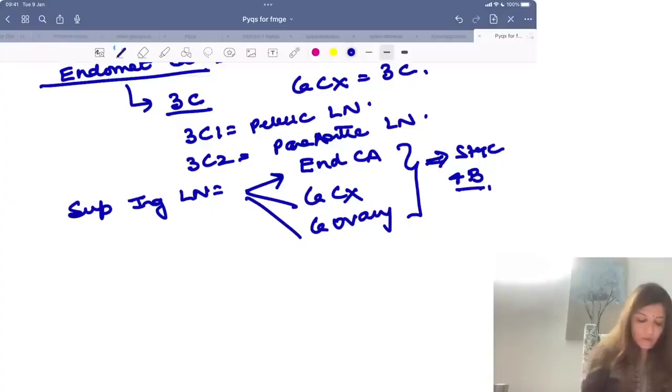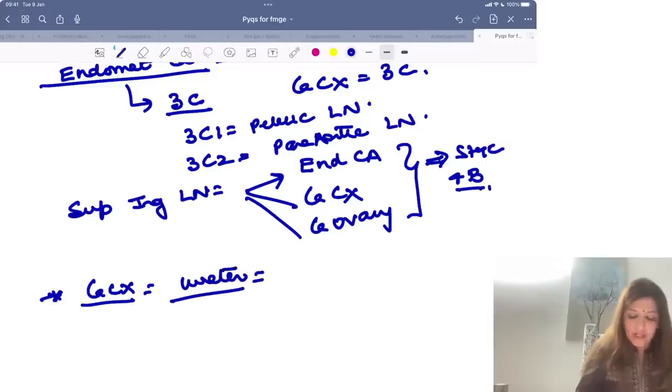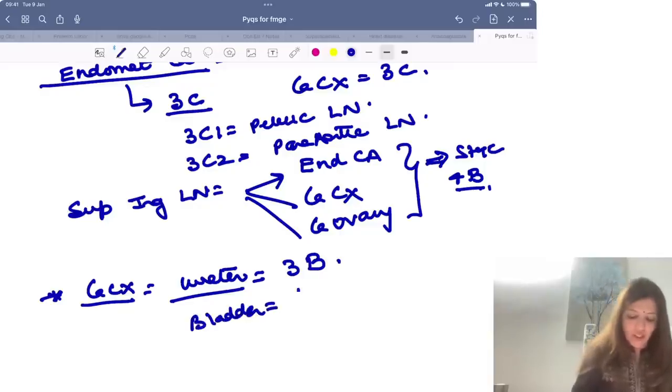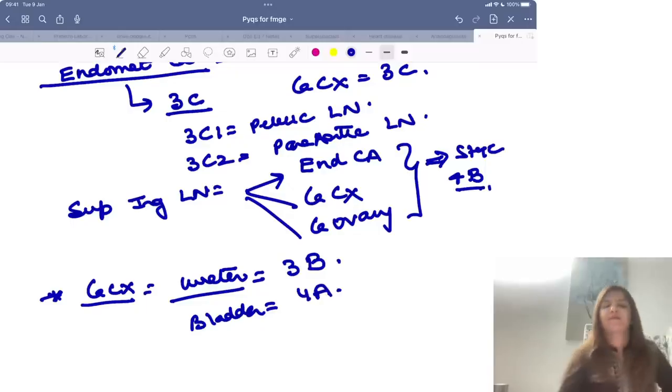Then you have to remember that in cancer cervix, ureter is involved in stage 3B. Right? Bladder is involved in stage 4A. So if you remember this much, your purpose is done. More than this will not be asked. Staging as such is not asked. Clear?